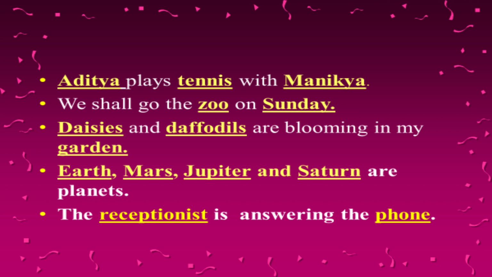Daisies, daffodils are blooming in my garden. Daisies is the name of a flower. Daffodils is also the name of a flower. So daisies, daffodils, and garden, these words are nouns in the given sentence. The next one is: our Earth, Mars, Jupiter, and Saturn are planets. So Earth, Mars, Jupiter, and Saturn, these words are nouns, right?